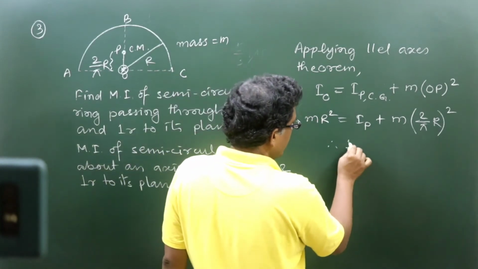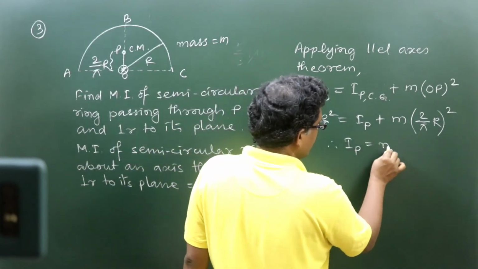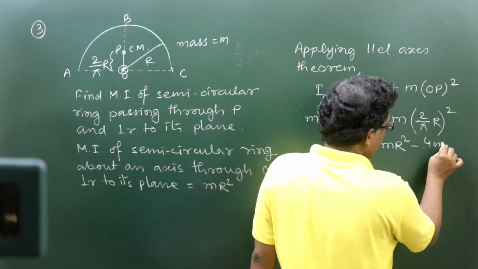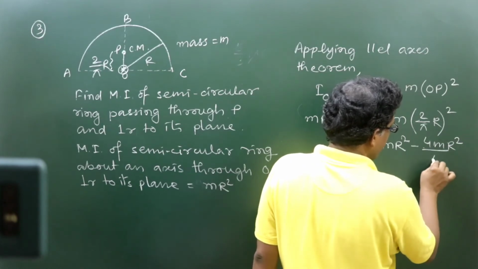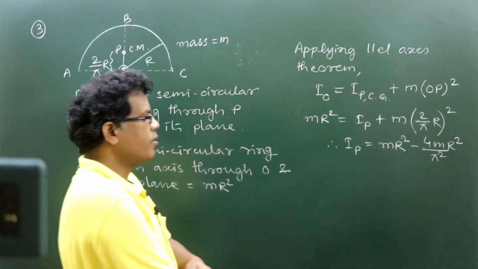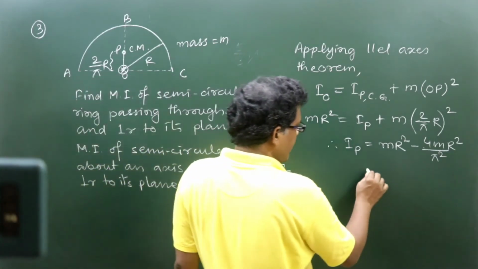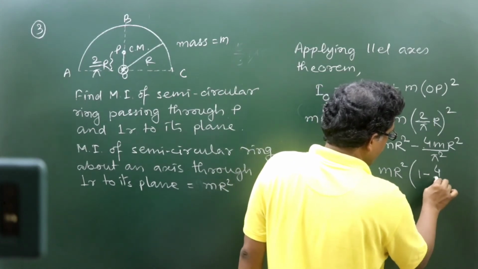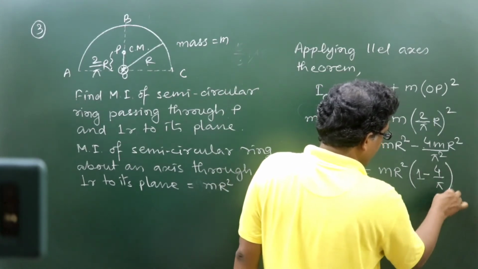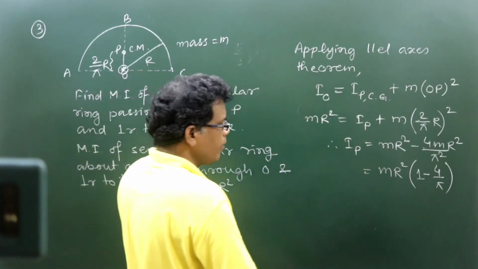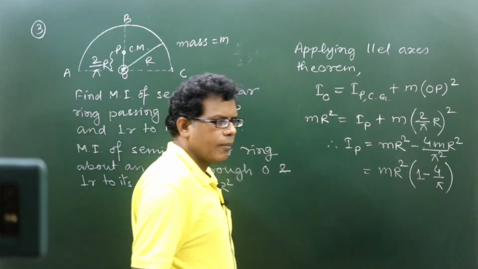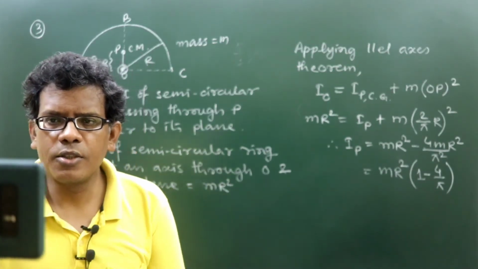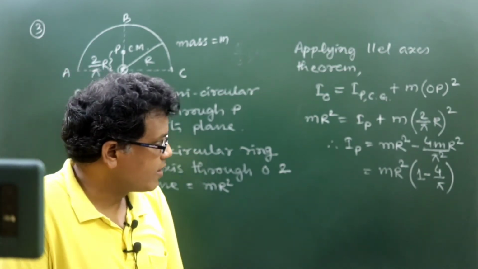So therefore moment of inertia about the axis through P can be written as MR square minus 4 MR square by pi square. Are you getting it? 4 MR square by pi square. So altogether, if I take MR square common, then I can write it is 1 minus 4 by pi square. So this will be the MI of this semicircular ring about the axis through P. It's not plus, it will be minus.